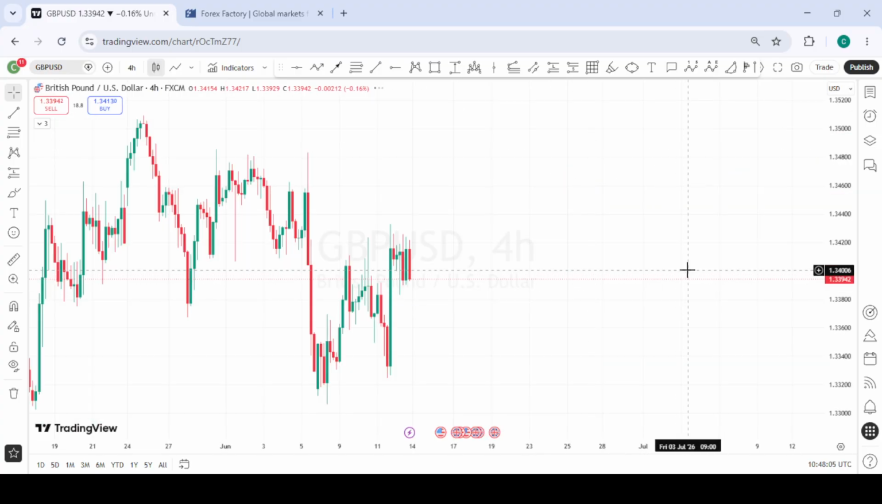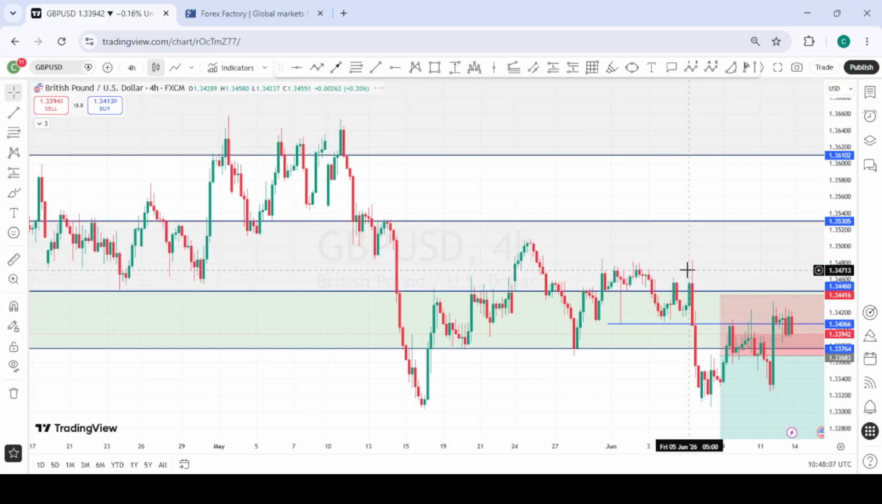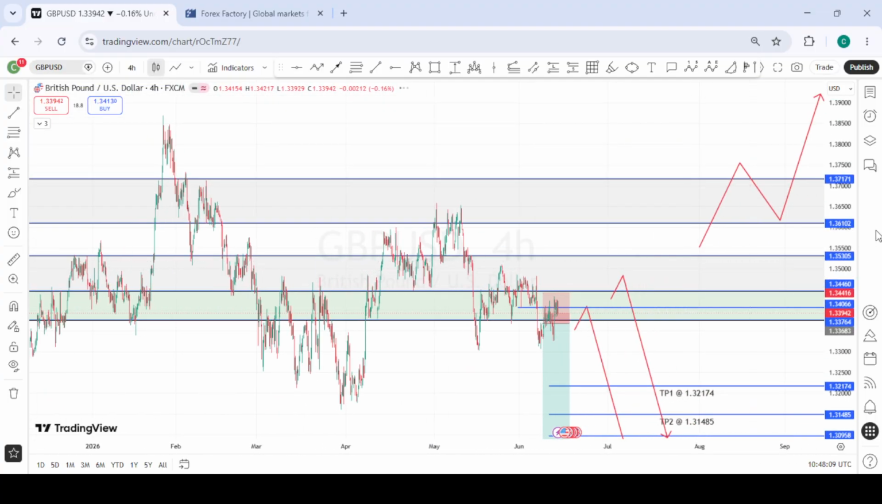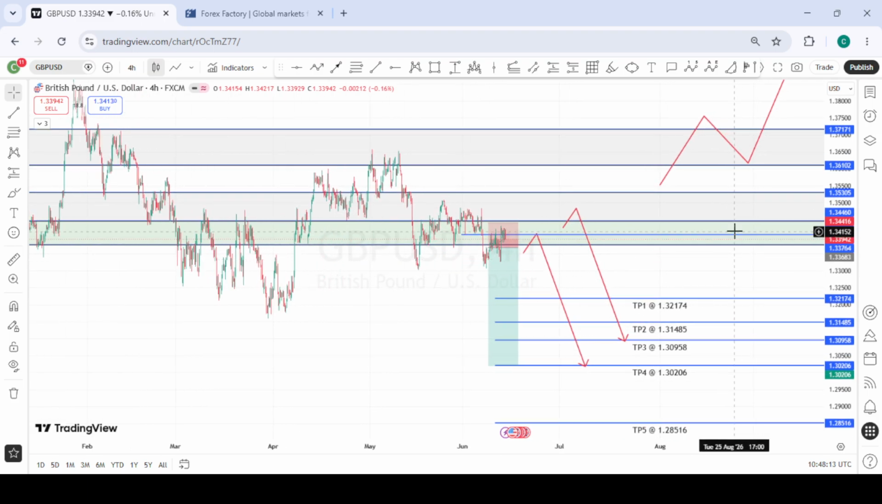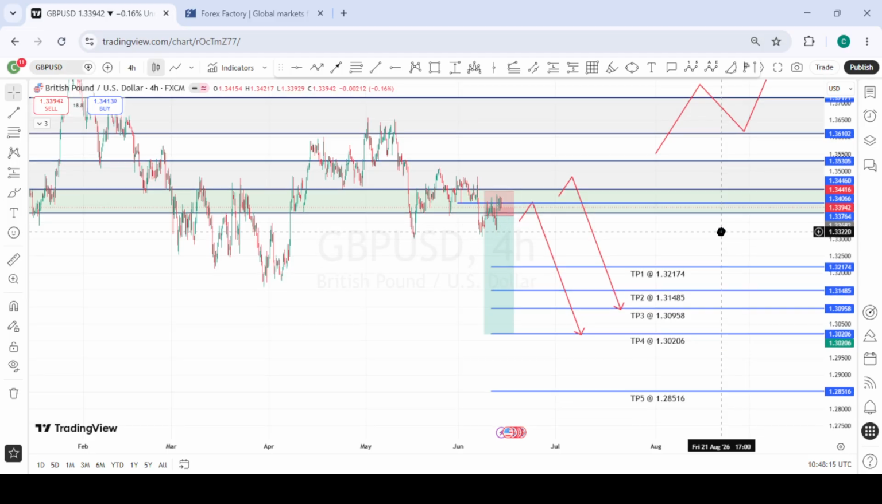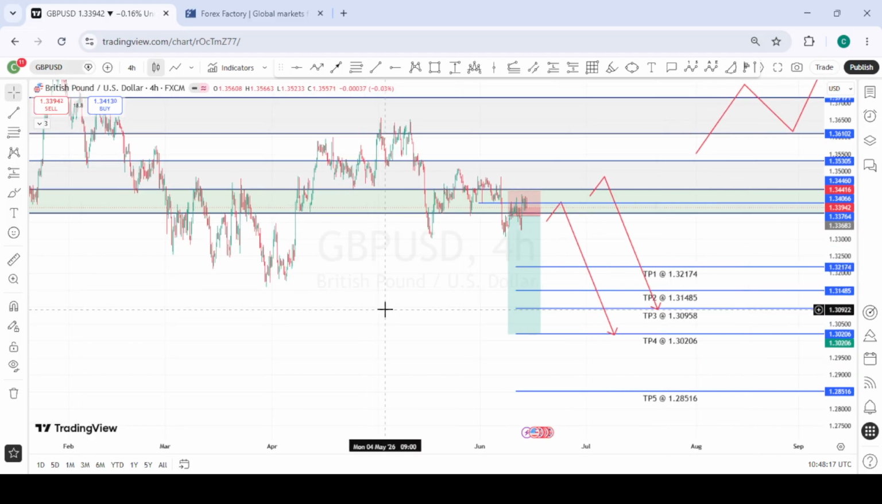So these are the various targets we have for GU. If we are to look at the bearish side of things, these are the targets we're going to look at.